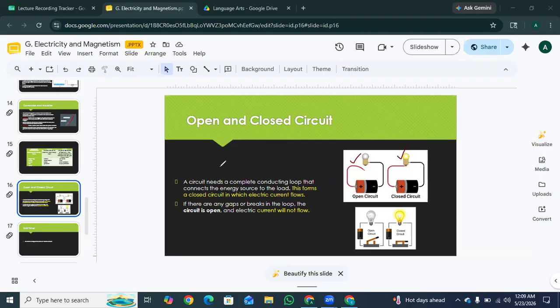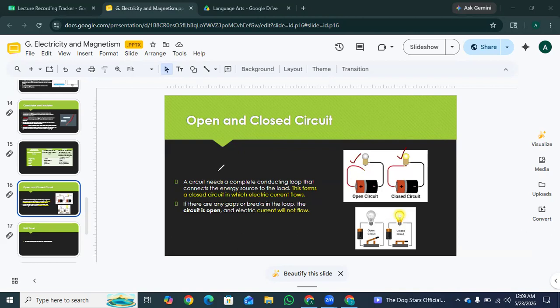A closed circuit is basically a complete, unbroken loop from the energy source to the load. The result is that electric current can flow and the device turns on. This is the closed circuit.